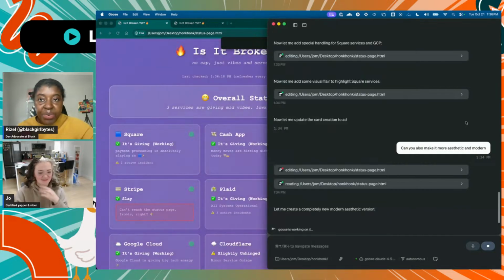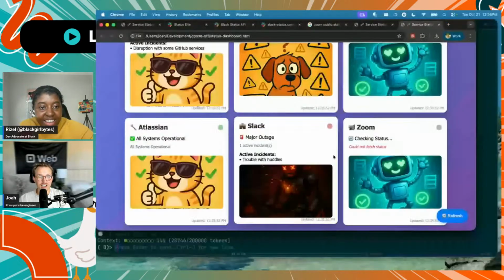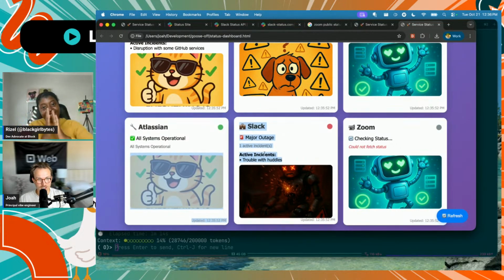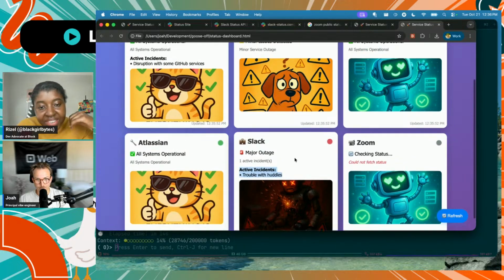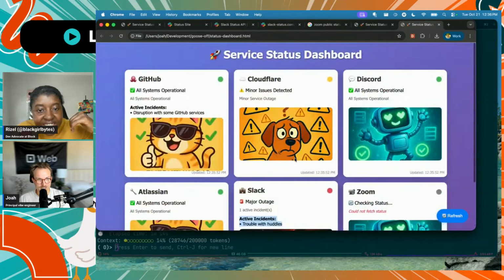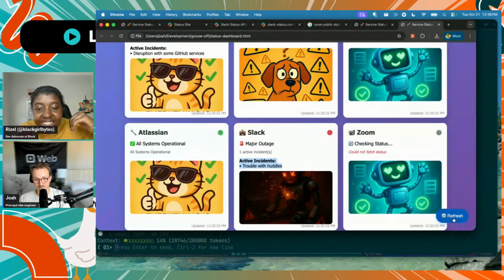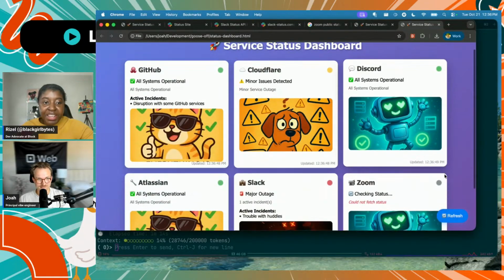All right. We're out of time. Dun dun. I'm going to go over to Joah, see what his ended up at. I got Slack working. It shows that there's an active incident, that there's trouble with huddles, but I wasn't able to get the Zoom status working, but it's working. Nice. Oh my God. I'll bring you guys both together.